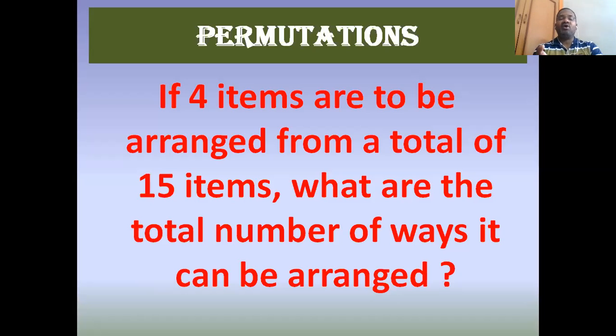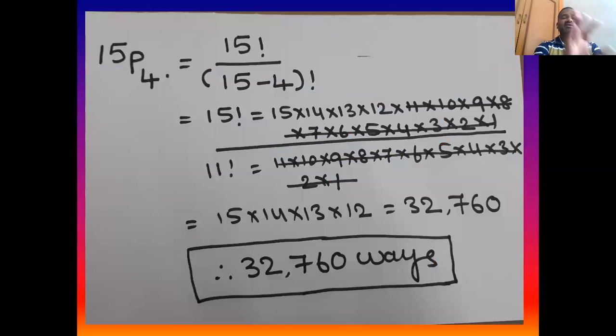And how do we have to arrange? With 4 items, so R is equal to 4. So nPr: n is 15, P constant, r is 4. 15P4 is equal to, what is the formula? n factorial by n minus r factorial. So n is here 15, that is 15 factorial by 15 minus 4 factorial.